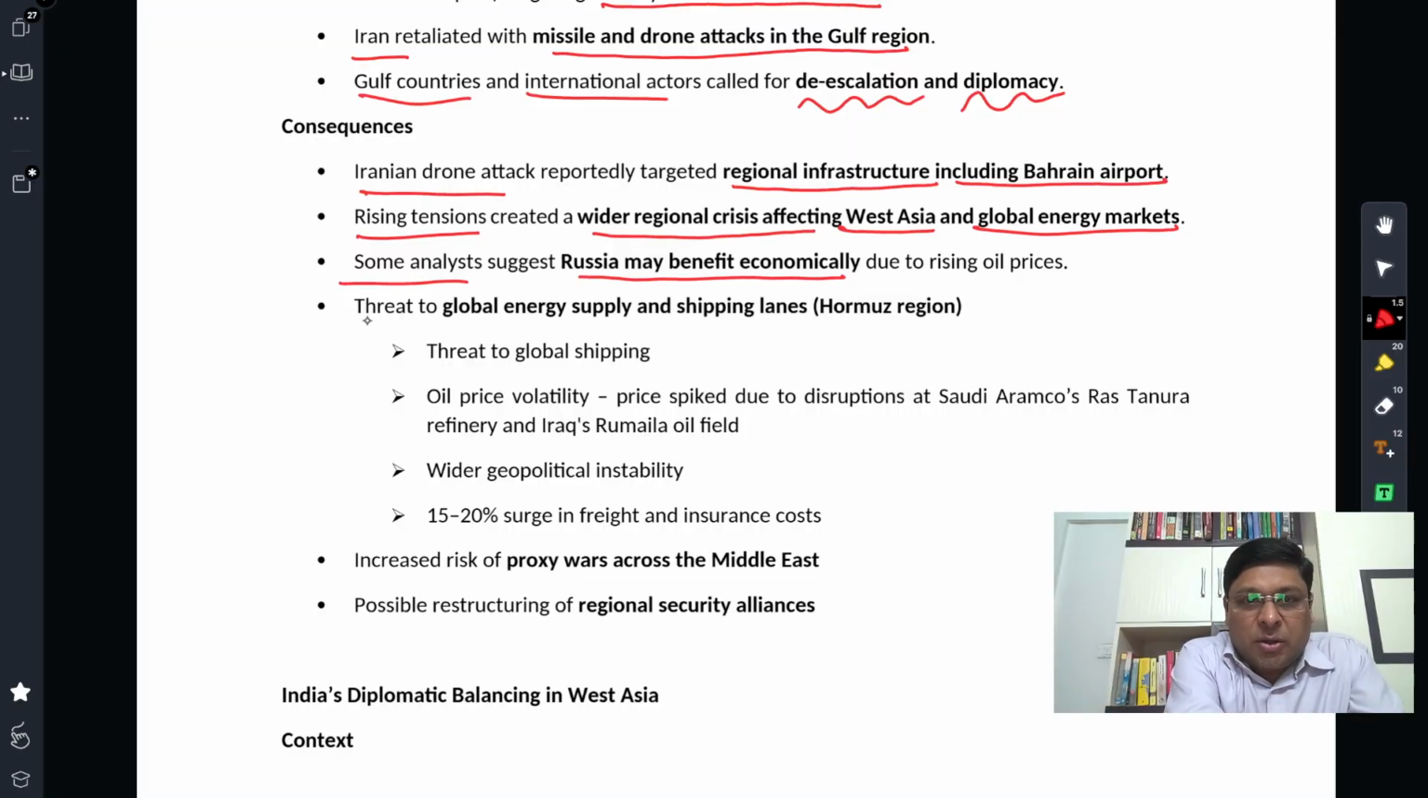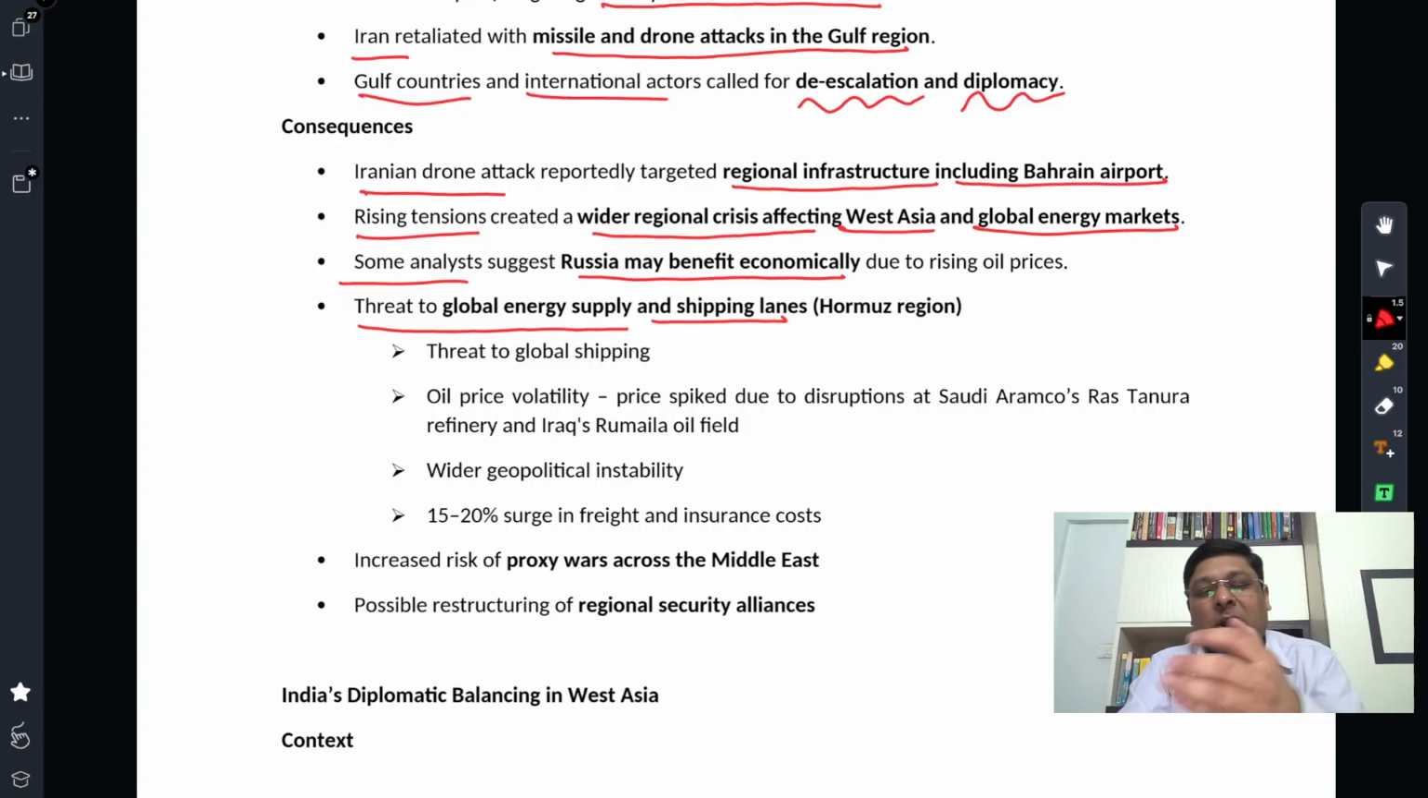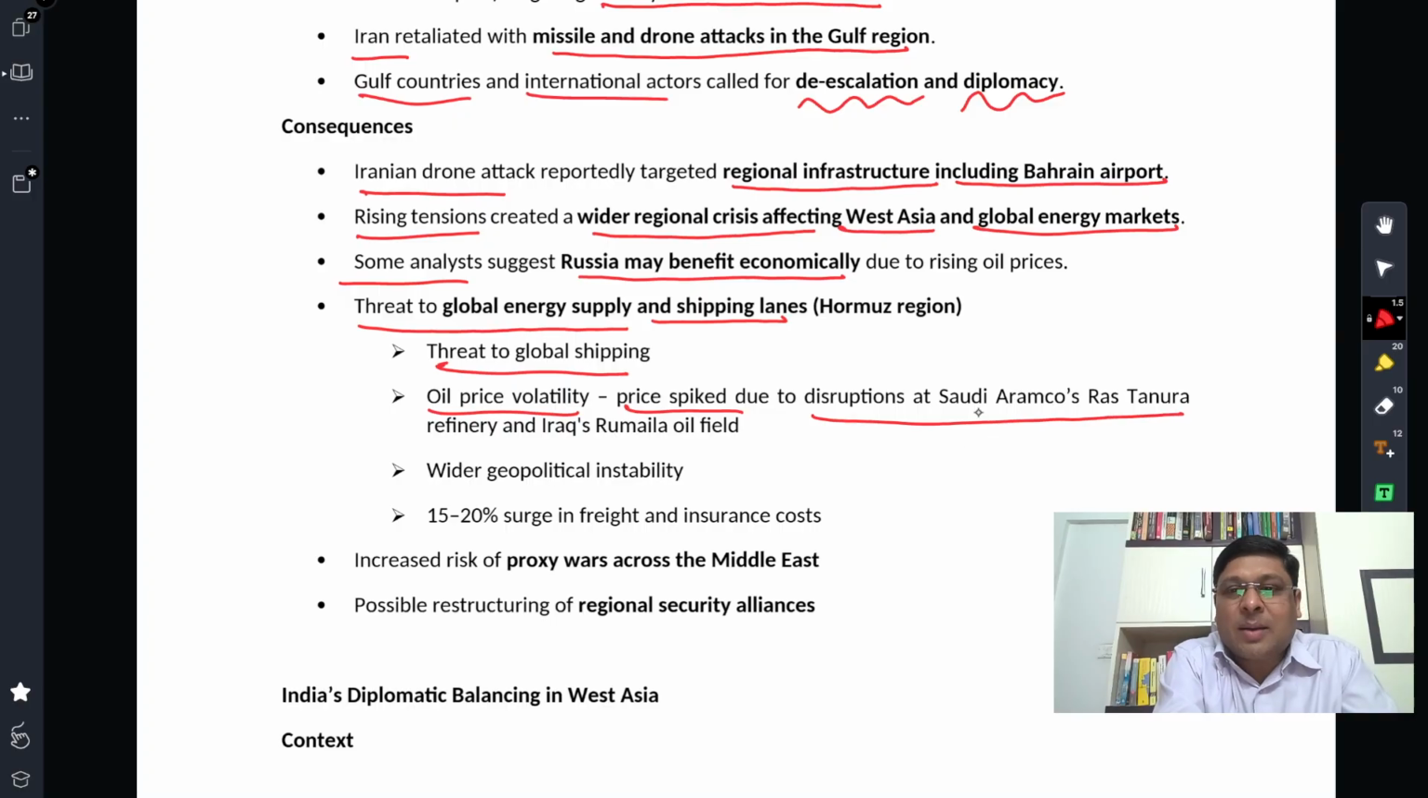Threat to global energy supply and shipping lanes, and particularly that Hormuz region, where around 20% of the entire energy flow goes through the Hormuz Strait. So this is threatening global shipping in general. In particular, there has been oil price volatility that all of us are observing now. Prices spiked due to disruptions in Saudi Aramco's Ras Tanura refinery and Iraq's Rumaila oil field. So these are two important oil fields and refineries, which send their exports through the Hormuz Strait. That has now been disrupted by Iran.